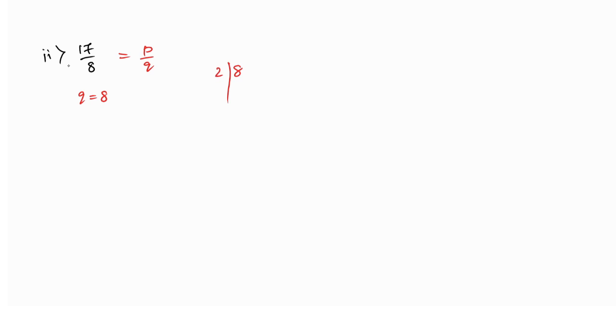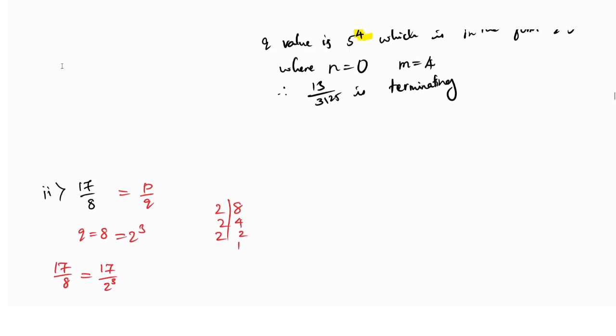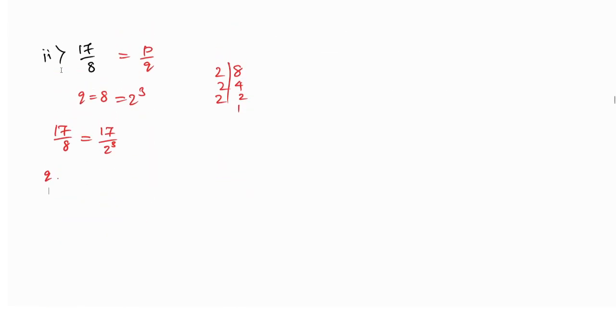That is the Q value. 2 4s are 8, 2 2s are 4, 2 1s are 2. So 8 can be written as 2 cube, and 17 by 8 can be written as 17 by 2 cube. What I have written previously, the same thing you have to write: the Q value is 2 cube, which is in the form